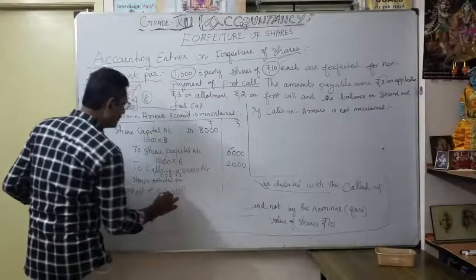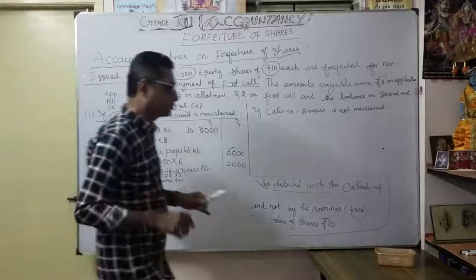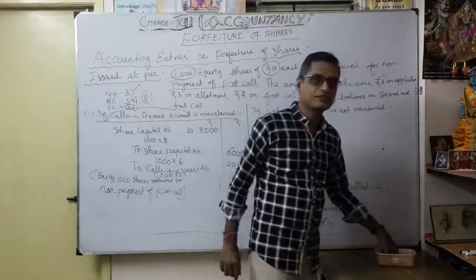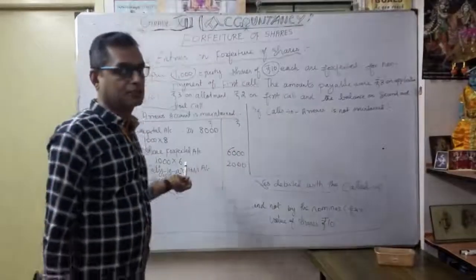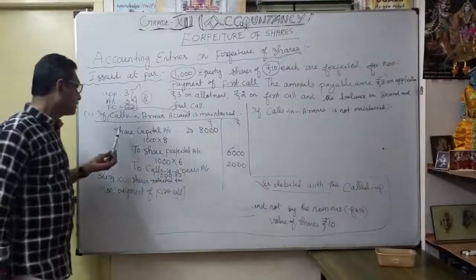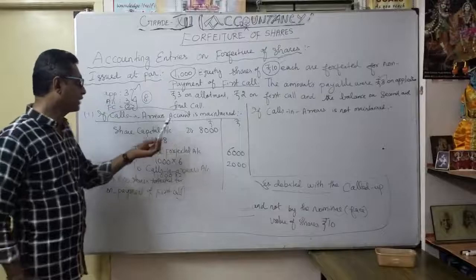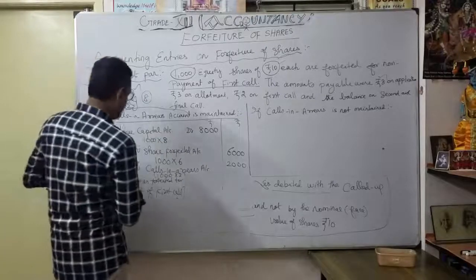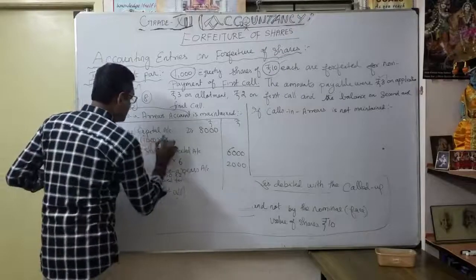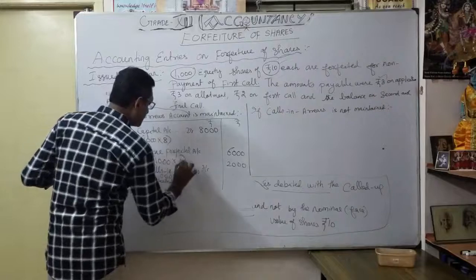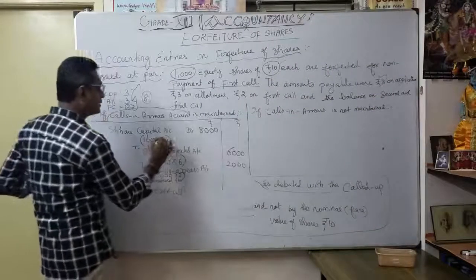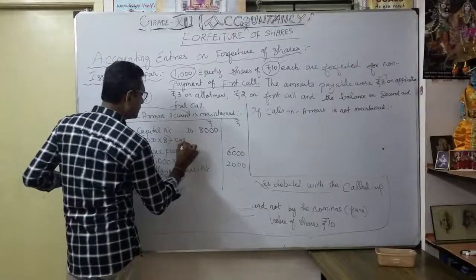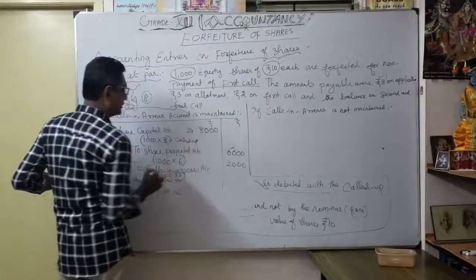So whenever the calls in arrears account is maintained, you want to show the calls in arrears account. See, earlier you debited it, isn't it? So now you are crediting it. That is the idea here. So share capital account debit 8,000. Now 8,000 is 1,000 into 8. If you mention it, you can understand. Very important: 1,000 into 8. This 8 rupees is what? Up to called up money, up to called up share.